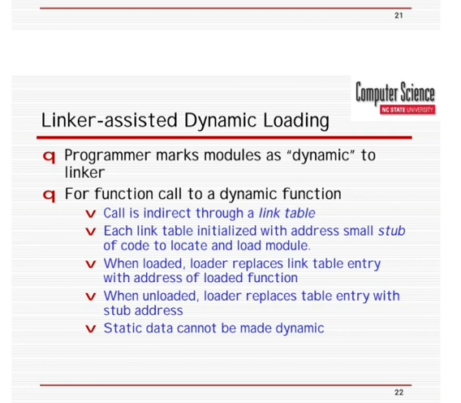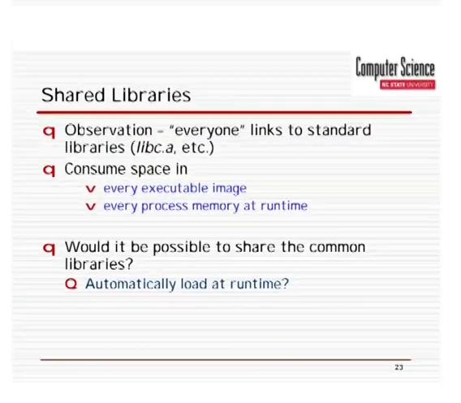The call is indirect through a link table. Each link table entry is initialized with the address of a small stub of code to locate and load the module. When loaded, the loader replaces the link table entry with the address of the loaded function. When unloaded, the loader replaces the table entry with the stub address. Static data cannot be made dynamic.